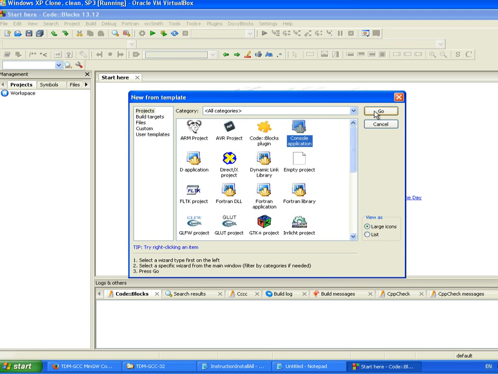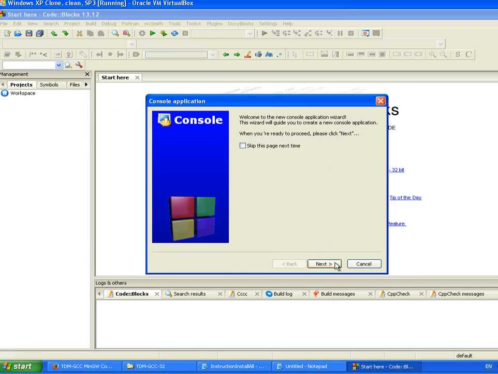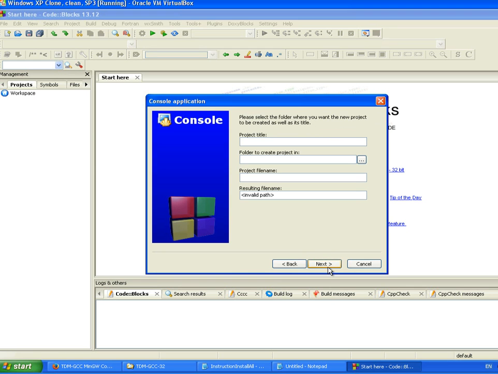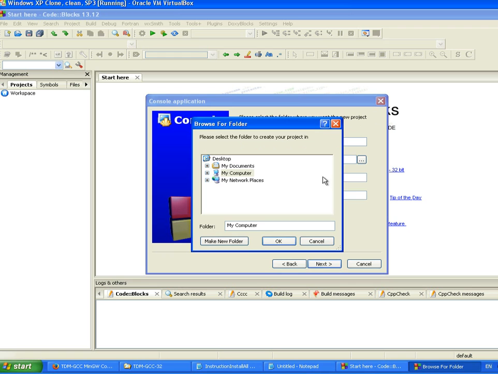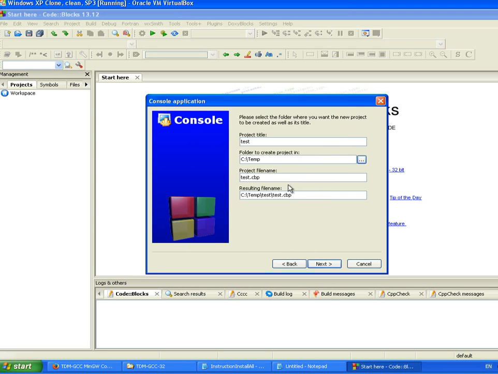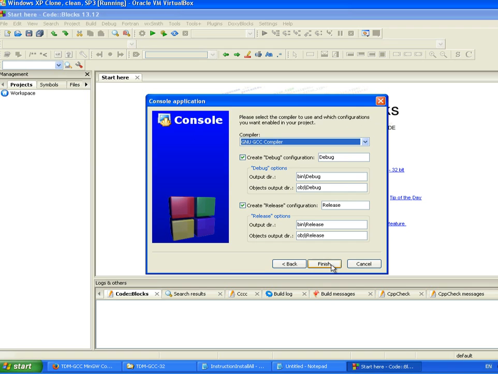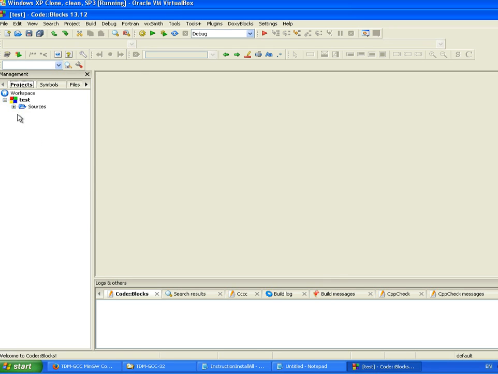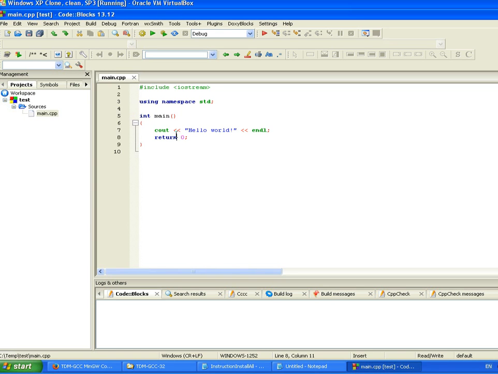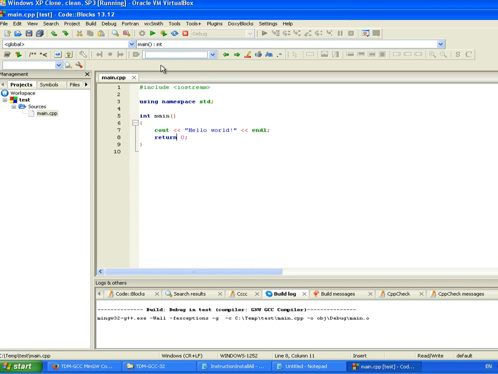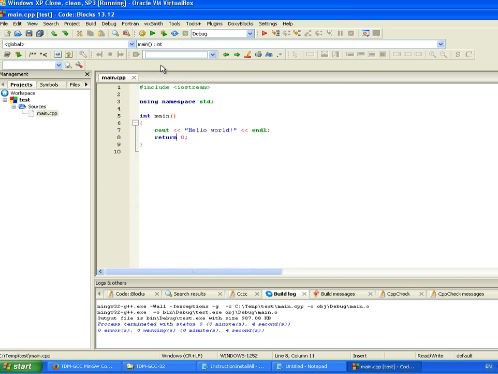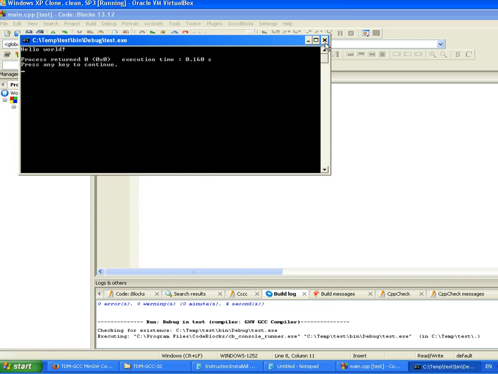Like a console project. And then I will compile this from here, and no errors, and it runs.